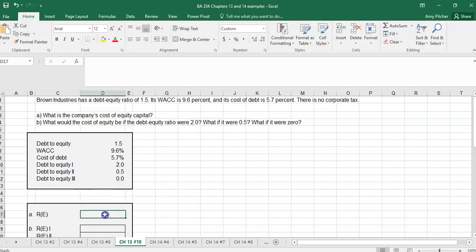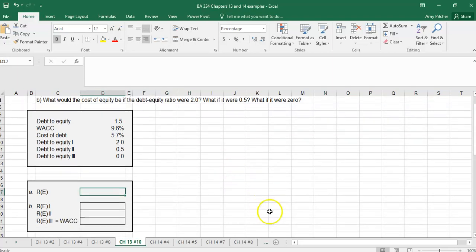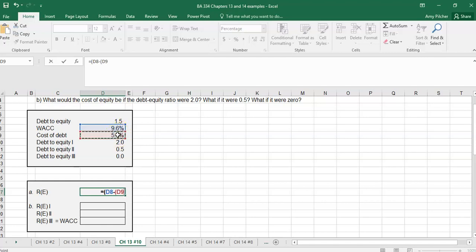So our cost of equity here is our weighted average cost of capital minus, I need some parentheses, weighted average cost of capital minus the cost of debt times the weight of the debt.